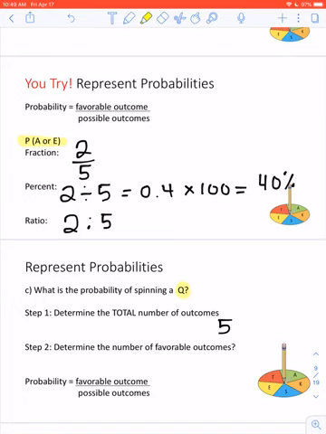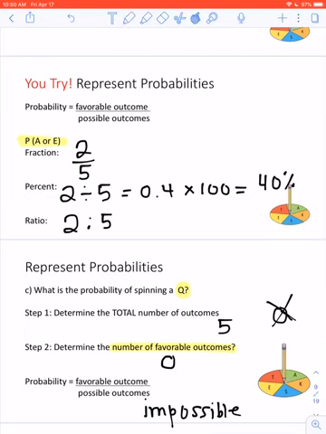Determine the number of favorable outcomes. Now, you might be saying to yourself, there's actually no Q on the spinner. So the favorable number of outcomes, meaning the chances I'm going to get a Q, is actually 0 because there's no Q on there. So if you remember from before, this is actually called an impossible event.